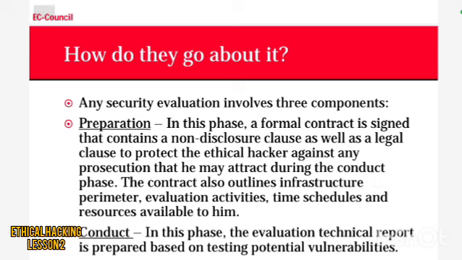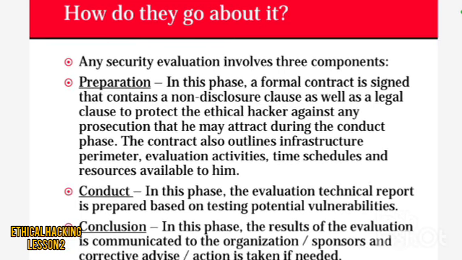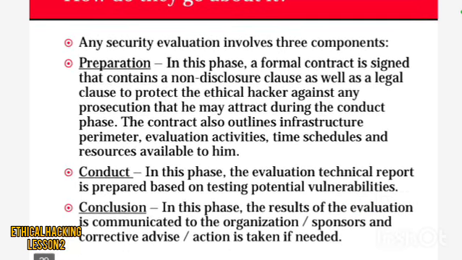How do they gain it? Any security evaluation involves three components: preparation, conduct, and conclusion. In the preparation phase, a formal contract is signed that contains a non-disclosure clause as well as a legal clause to protect the ethical hacker against any prosecution that may arise during the conduct phase. The contract also outlines infrastructure, perimeter, evaluation activities, time schedules, and resources available to him.